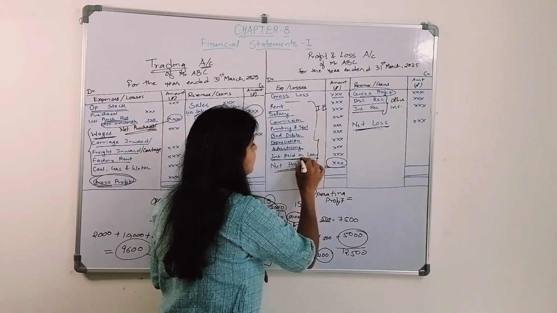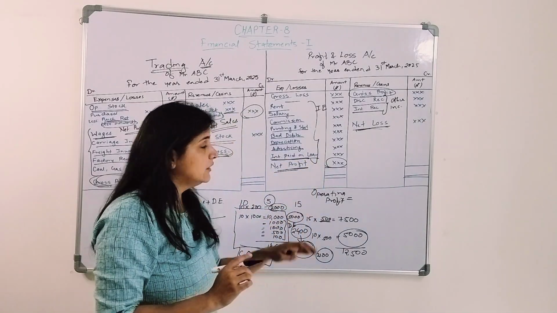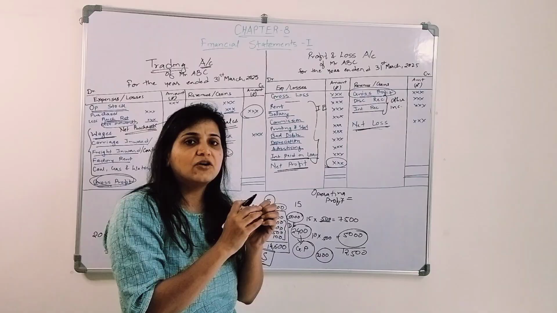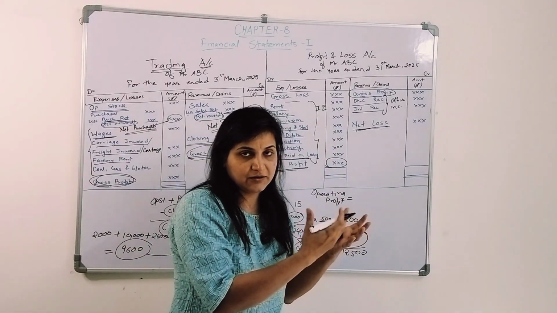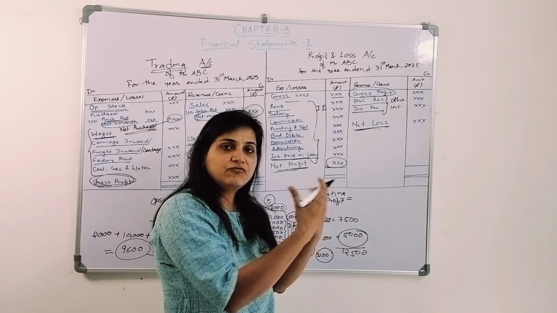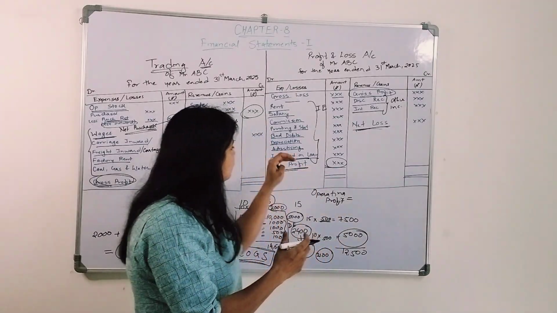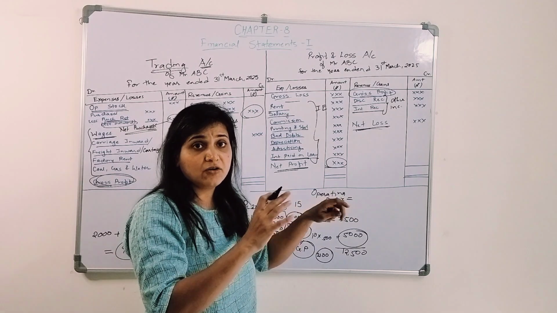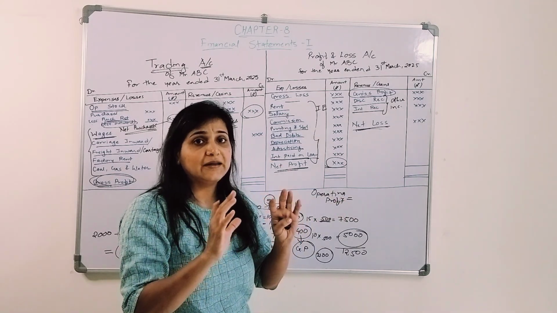Likewise, interest paid on a loan does not relate to the operational activity, right? I took a loan because I needed money, or I wasn't having sufficient capital. So the interest I'm paying on the loan does not form part of the operating profit.